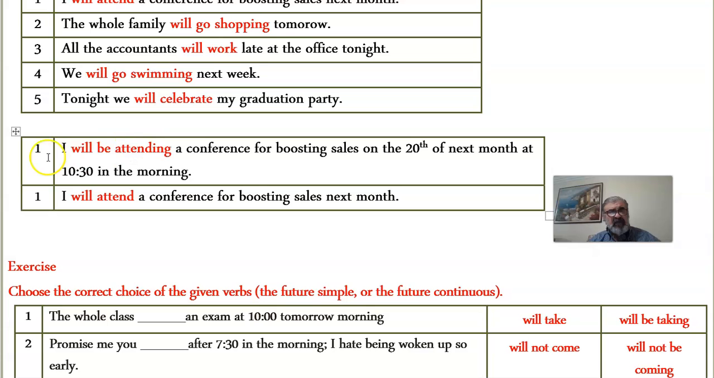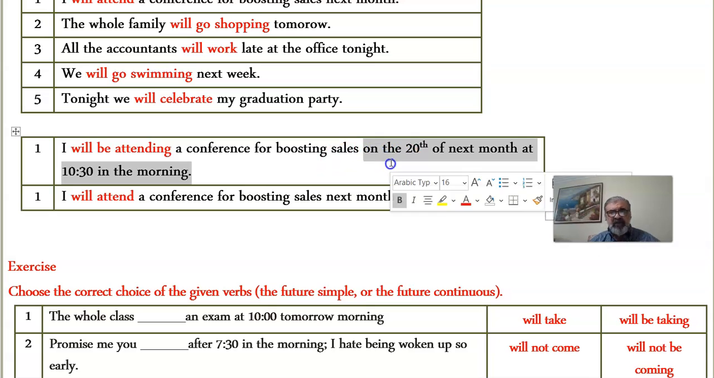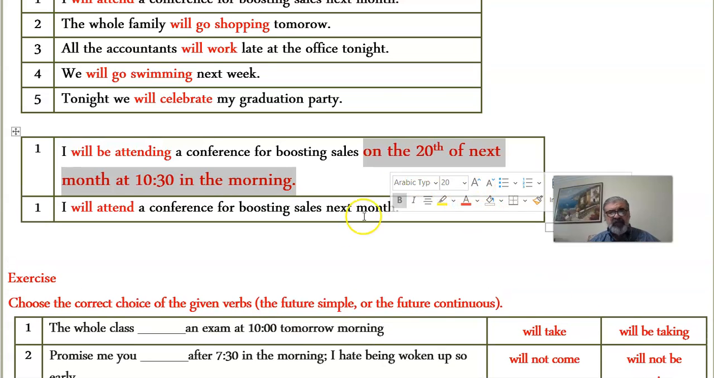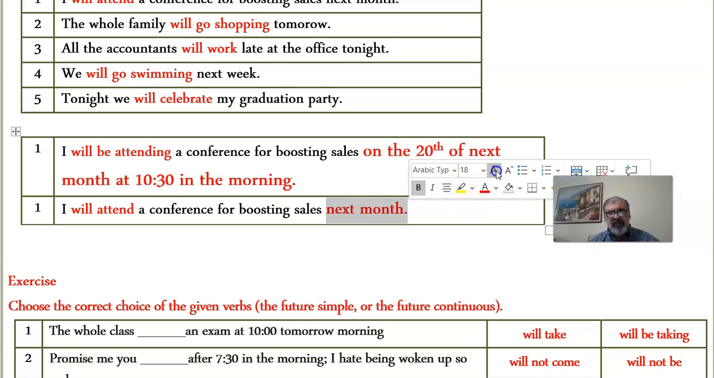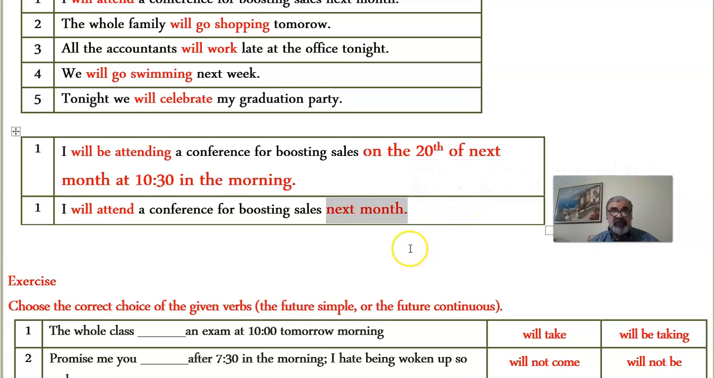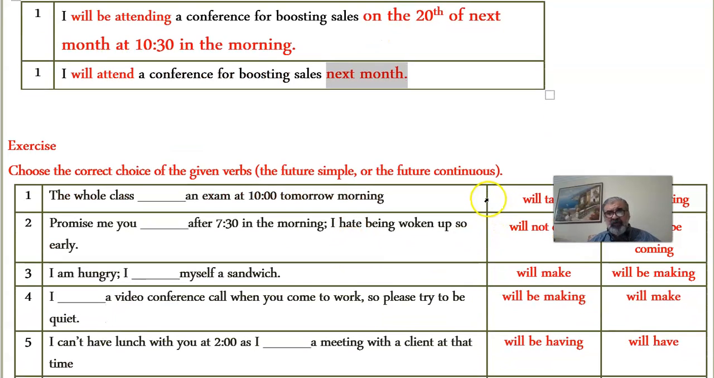Compare again the future continuous with the future simple. "I will be attending a conference for boosting sales on the 20th of next month." As indicated before, on the 20th of next month at 10:30 in the morning, all indicate very specific reference to time. But if you say just next month, this is not specific, although it might sound specific to some. Actually, it is not. Let's go down to the exercises.